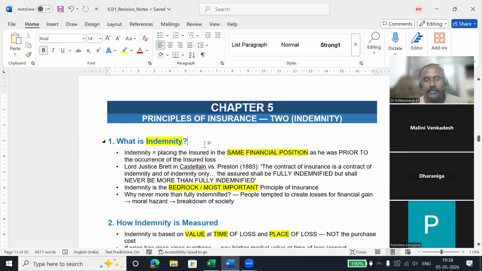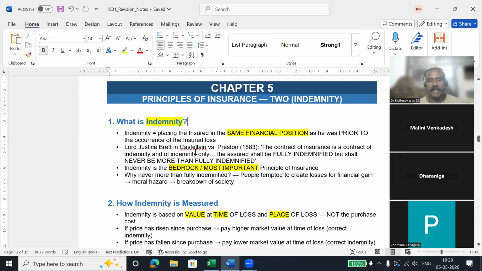We are going to see two principles here. One is indemnity. Indemnity basically talks about financial loss. Something you have lost, and that same amount I'm going to pay you back. I'm not going to pay you more than that.